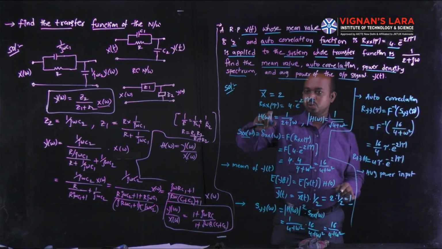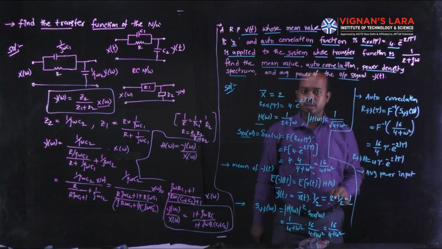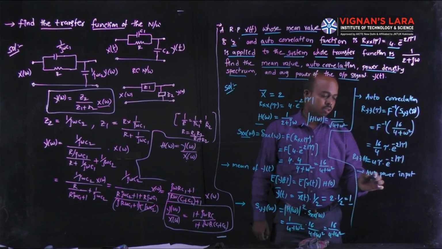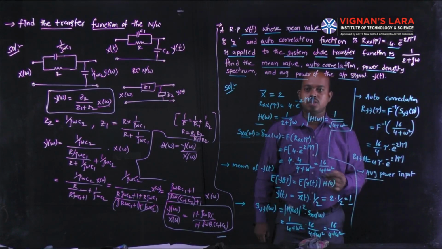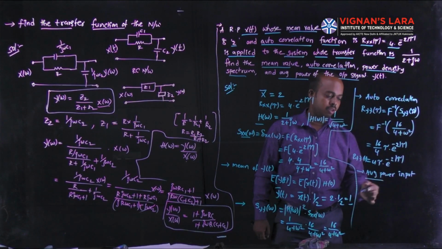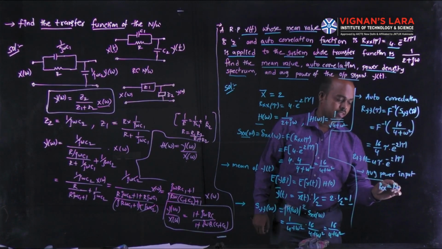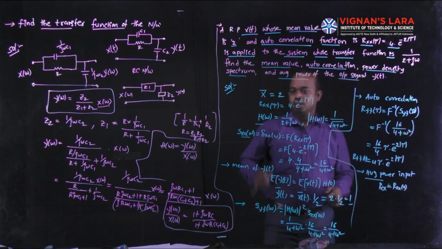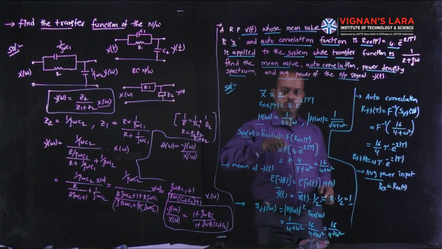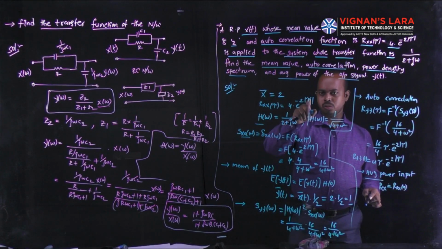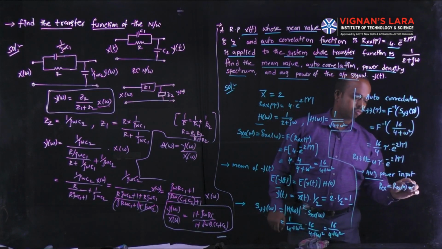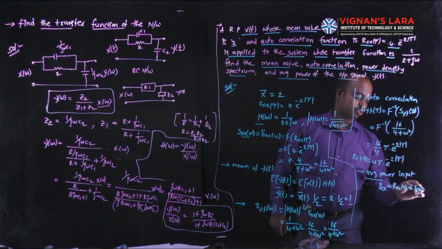Here you substitute the tau value as 0. Pxx is equal to Rxx of 0. Substituting tau is equal to 0, we get 4 into e power 0, and e power 0 is 1, so it is equal to 4 watts.